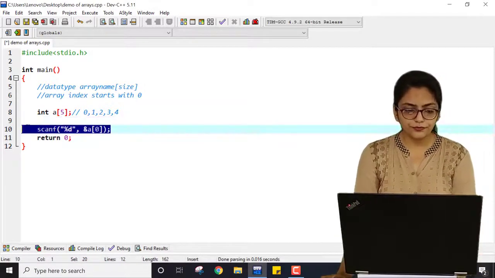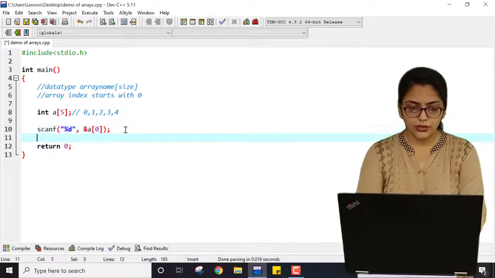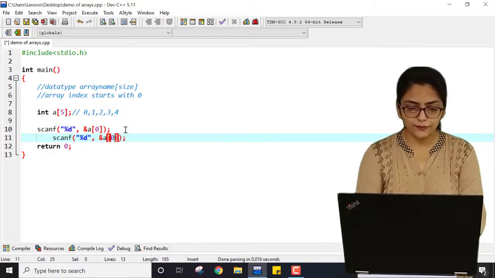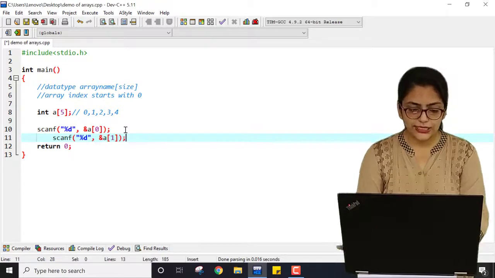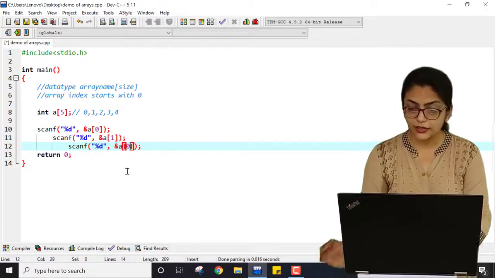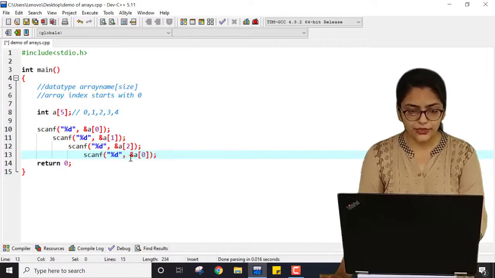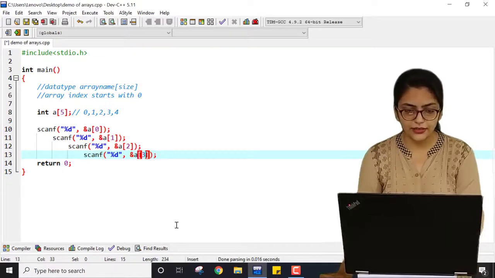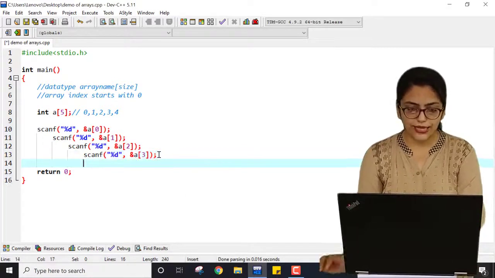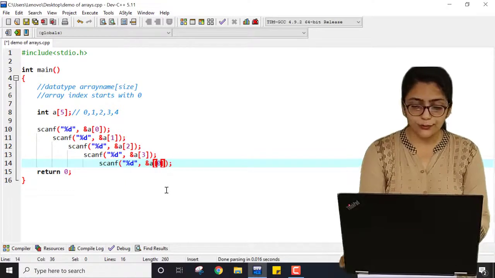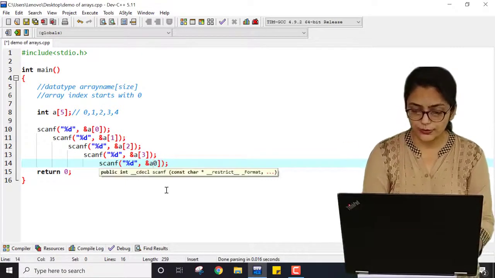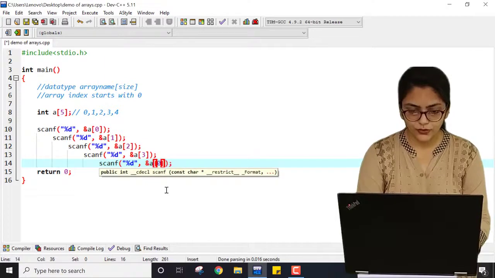Similarly, for 1, I have to write 1 over here. Please ignore the indent part over here. This is not needed as I am just copying it. It is showing me this indent. Indent is very important for Python, not for C programming. For C programming, semicolon is so much important, not the indent.